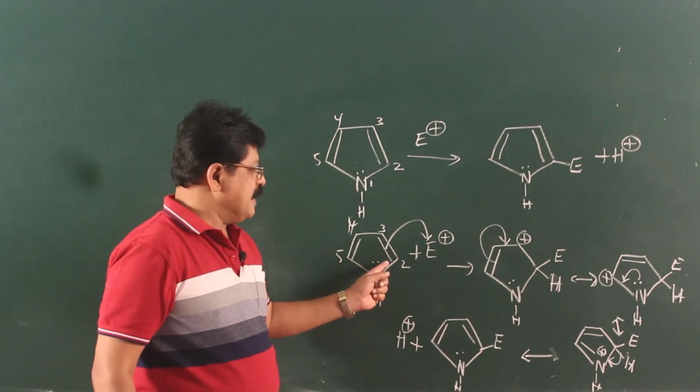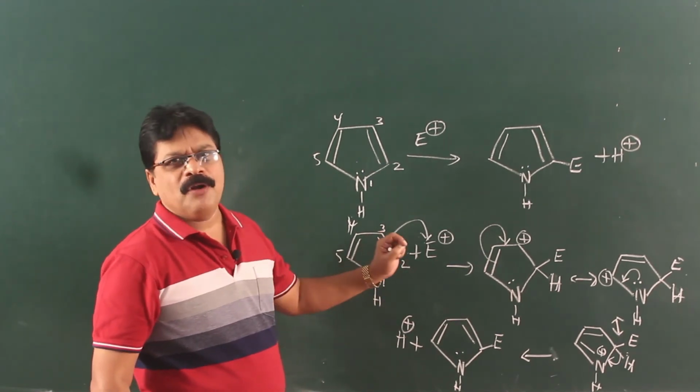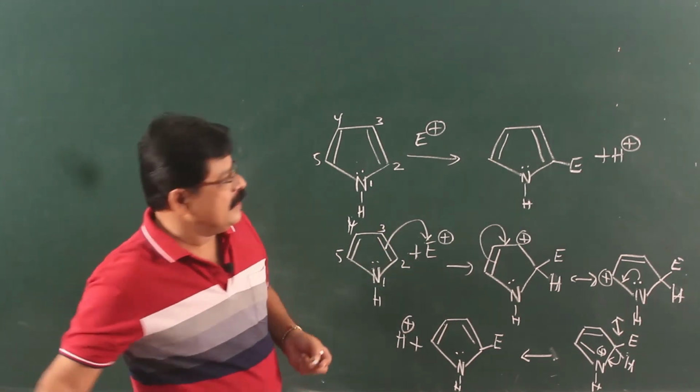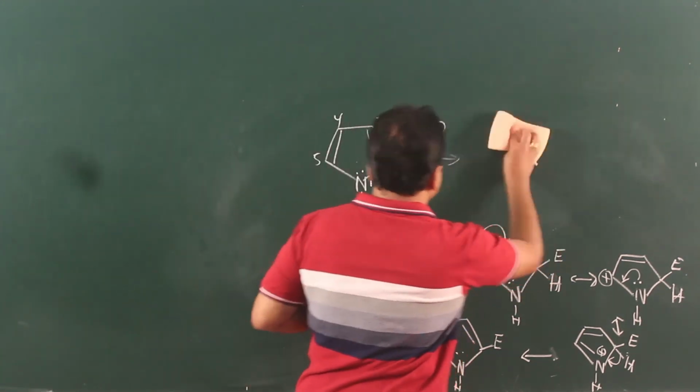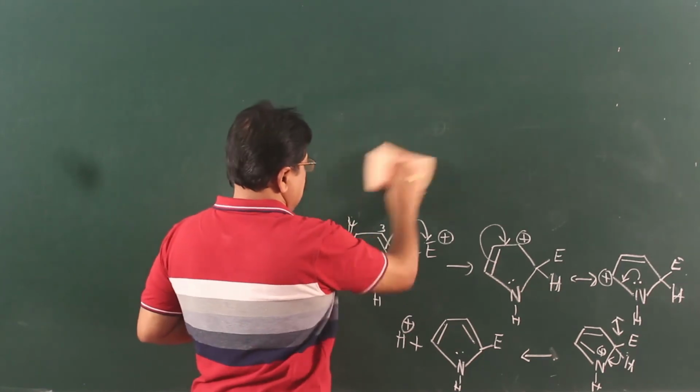Whereas, when the reaction takes place at 3, there is a small difference. We can just write the resonating structures when the attack is at position 3.